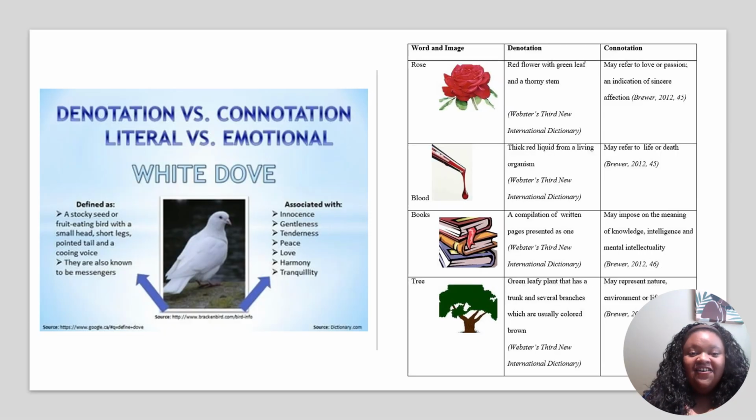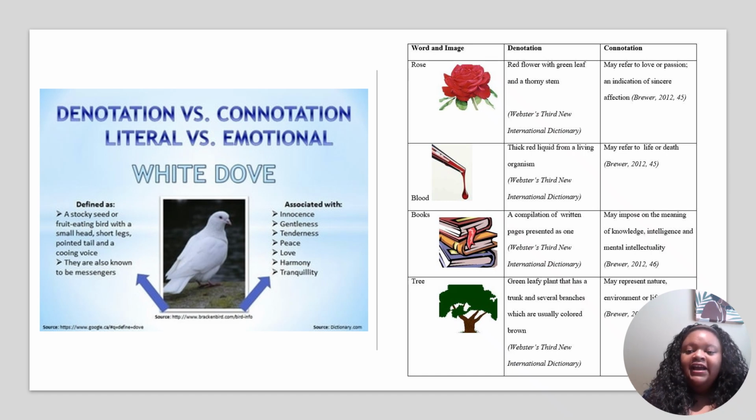All right, so we're going to look at a few images. First I'm thinking about a white dove. This can also lean a little bit into symbolism. The definition is a bird with short legs and a small head. They're also known to be messengers. As for association, it might mean innocence, gentleness, peace, tranquility, love, harmony.